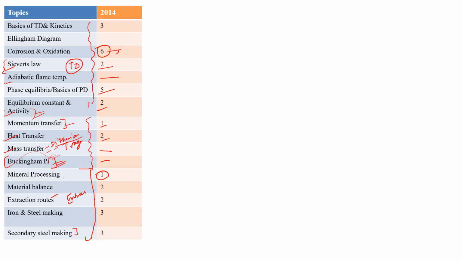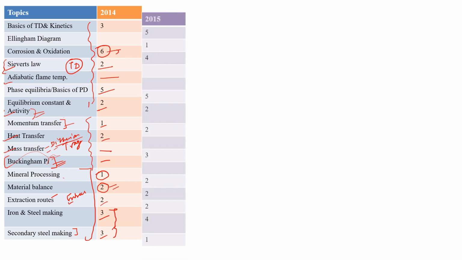Material balance is a very important topic, and every year you will get 2 or 4 marks. Extraction route was basically 2 marks, iron steel making 3 marks, and secondary steel making 3 marks. After corrosion and oxidation, you will see that iron steel making is very important for this year also. Now the next year is 2015.